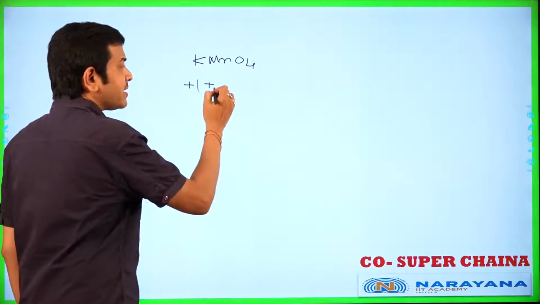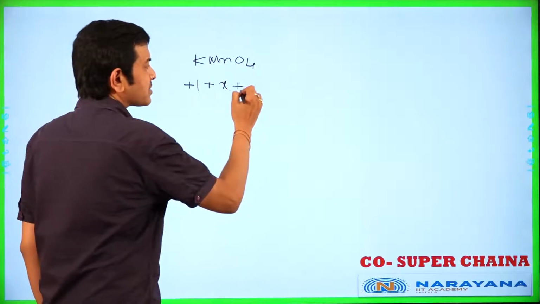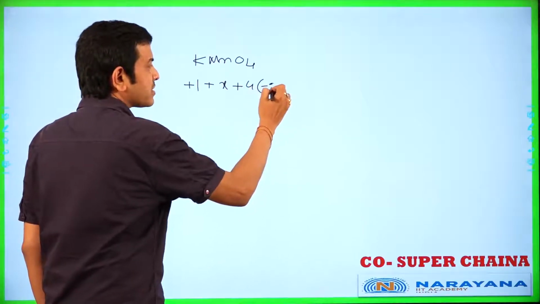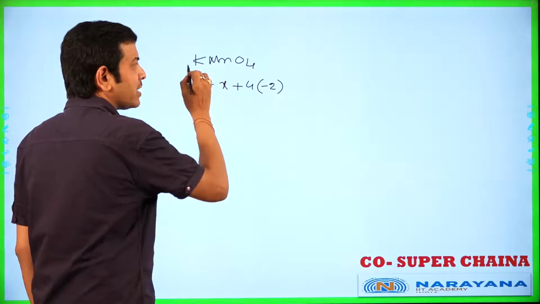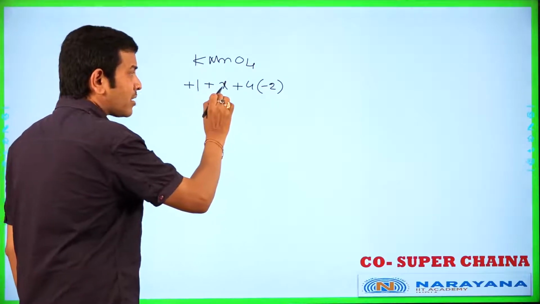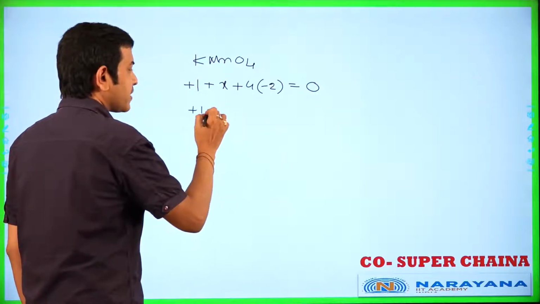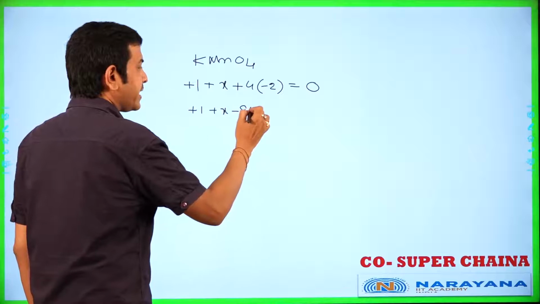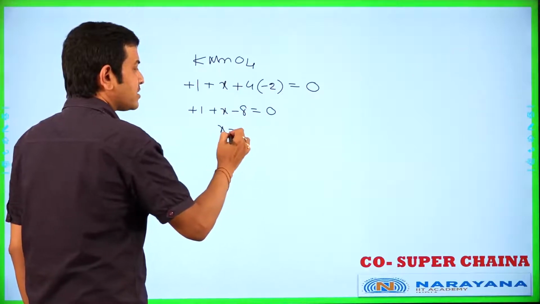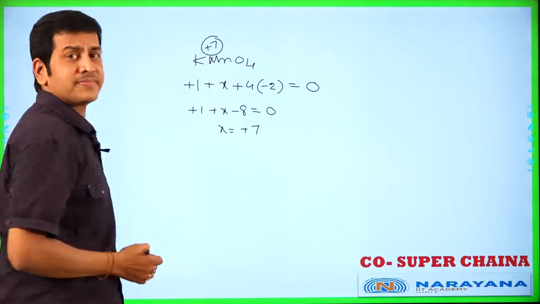Here manganese, let it be X. 4 oxygen atoms, here 4 into oxygen, common oxidation number -2. This is a neutral molecule, that's why the sum of all the oxidation numbers should be equal to 0. Here +1 plus X minus 8 is equal to 0. Now X is equal to +7, the oxidation number of manganese.